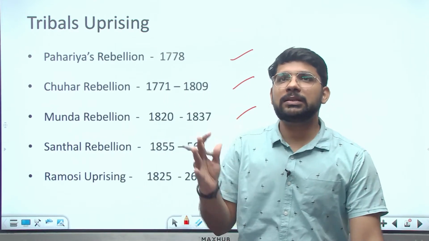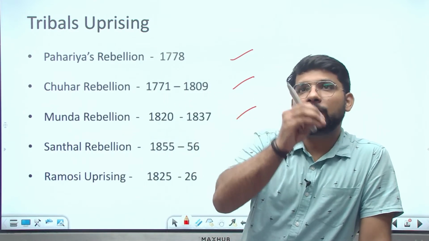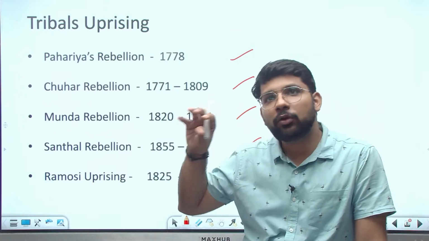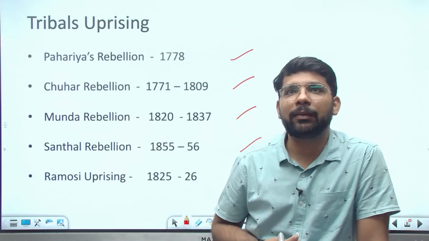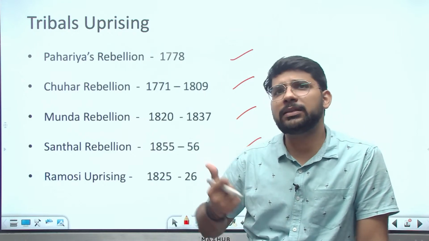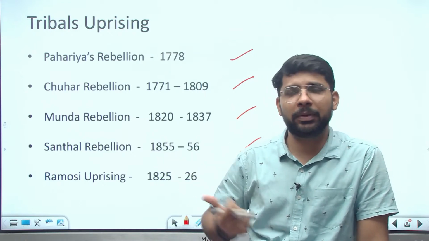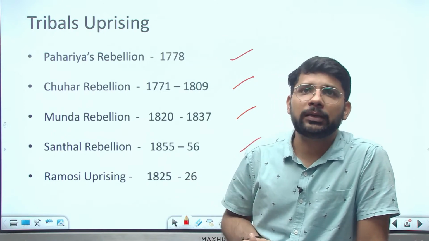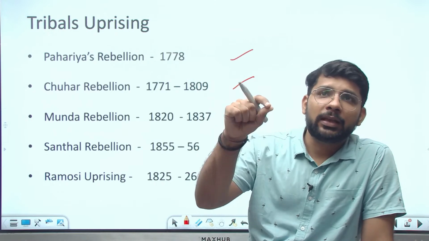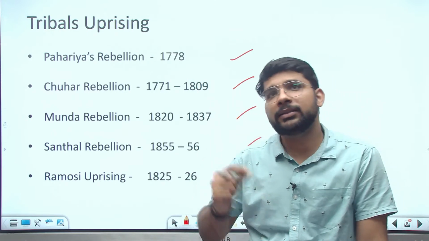Because the issue was the same. The reason behind the revolt was the same. The reason behind the revolt of 1857 and the reason behind these various kinds of revolt was the same. If you see the reason behind 1857: the British policy, the taxation policy, economic policy, their interference in the Indian society, the religion related issue.